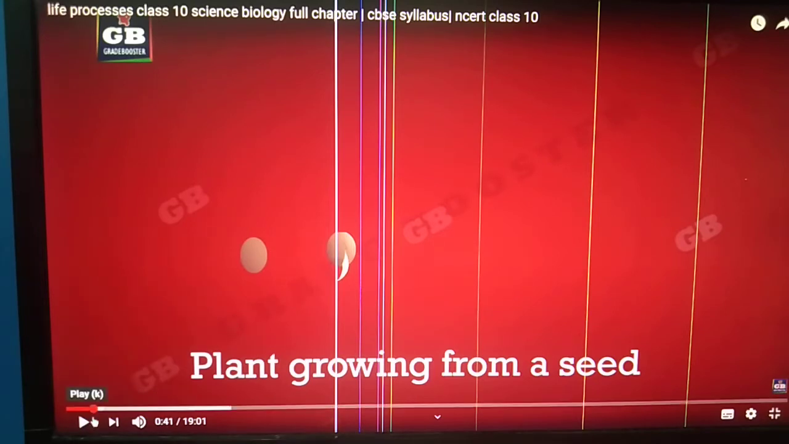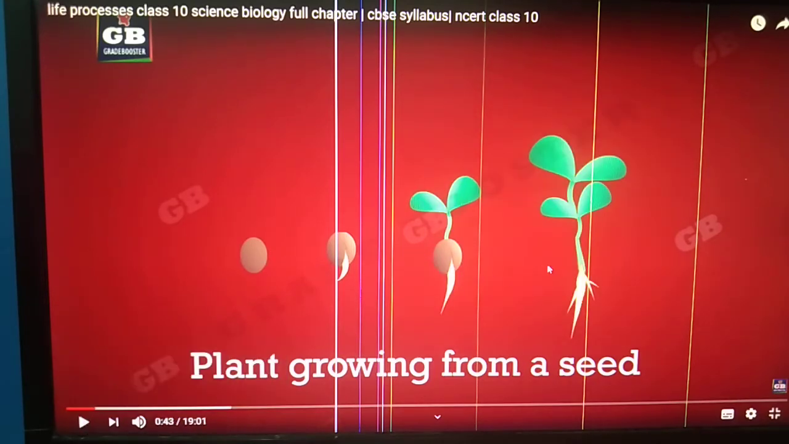See here, a plant germinates from the seed. So here one symptom of living things is growth. If any living thing or any organism has growth, we can say it is living.